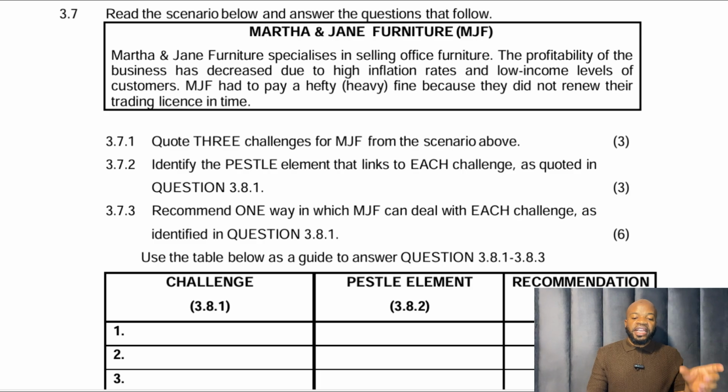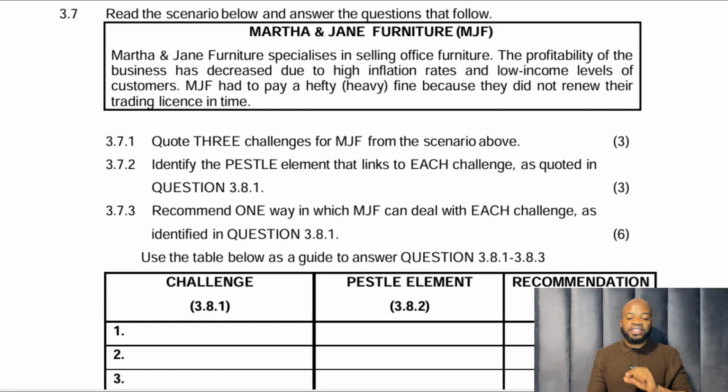Then we go to the second one. Low income. It says high inflation rates and low income levels of customers. Low income levels of customers. So this is a problem that our customers are facing. In general, they don't have money to buy our products. That is a social problem. It's linked to poverty. So that is a social problem.